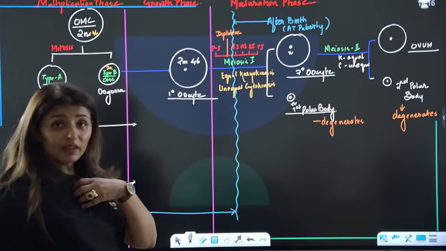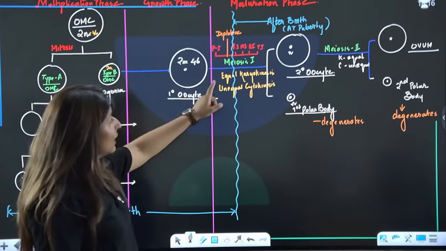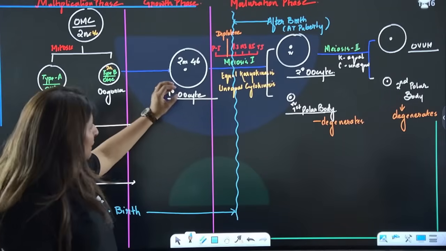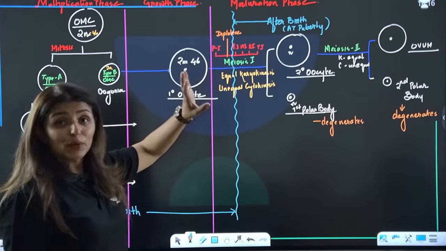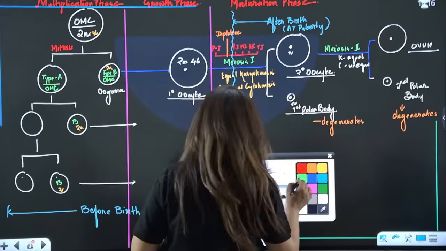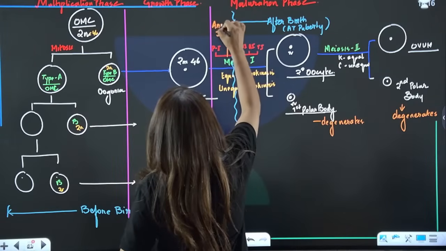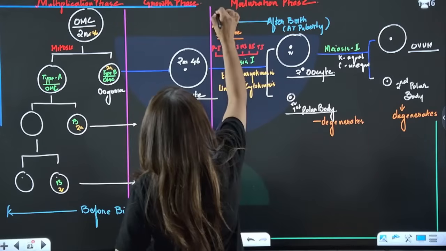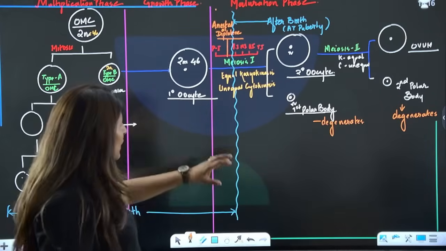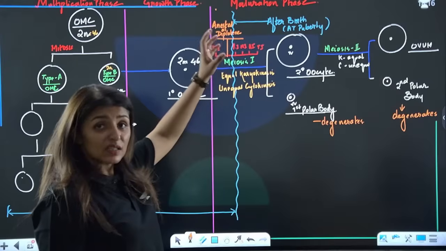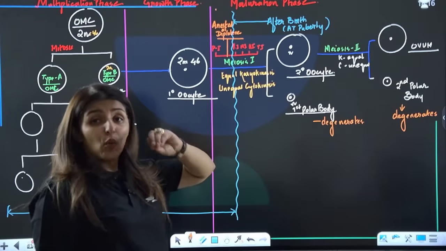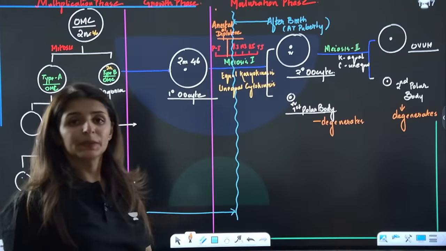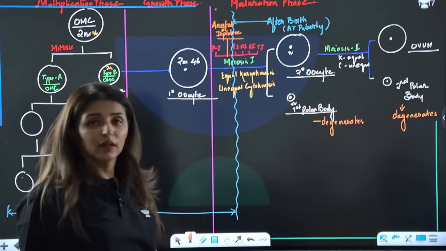So when we are born, till meiosis 1 is not completed, we are going to call it primary oocyte itself. But the primary oocyte is arrested in diplotene stage. So this is at birth. We are born with primary oocytes arrested in diplotene stage, and how many? Around 1 million such primary oocytes at the time of birth in each ovary. 1 million. Do we see that?